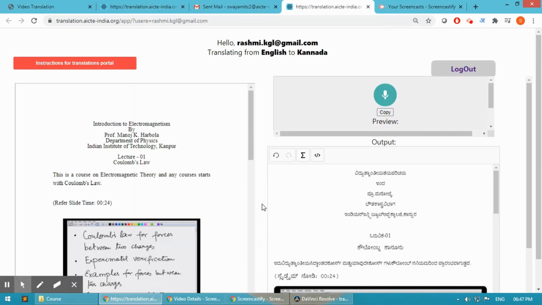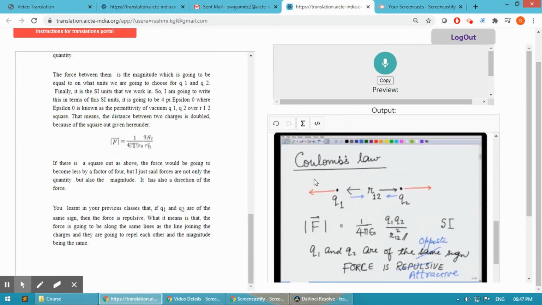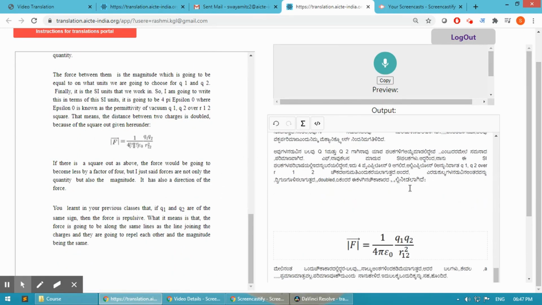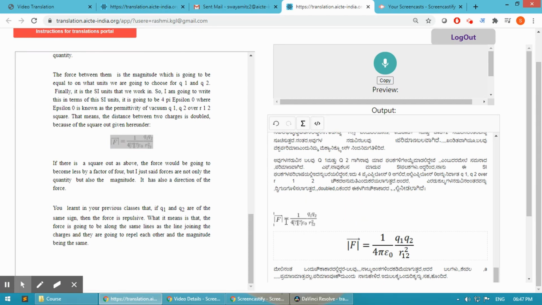You will find a lot of documents with images and formulae. There are equations in the documents and sometimes the equations are not visible properly to the user. Like the translated text doesn't have the exact translation, and sometimes the formula is not visible. So we will just select the formula and copy it to the other document with Ctrl C and Ctrl V and it will be visible here.